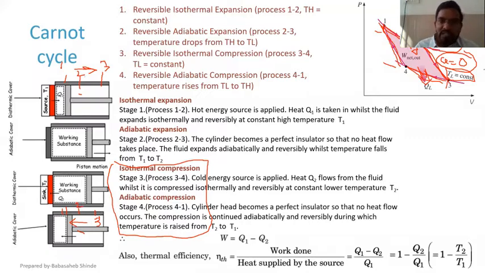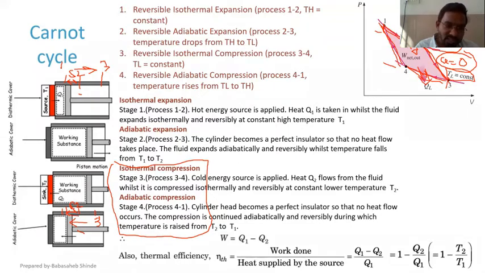Now for expansion, 1 to 2 is an isothermal process and it should be extremely slow. Whereas during compression, 1 to 2 is an adiabatic process and that has to be extremely fast.